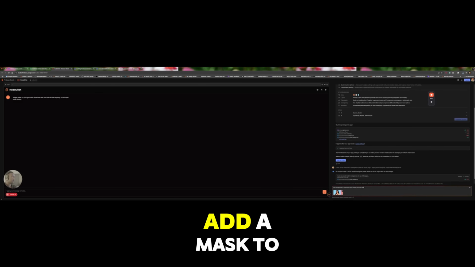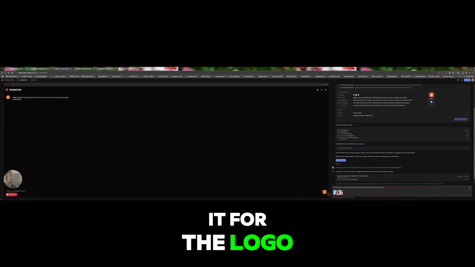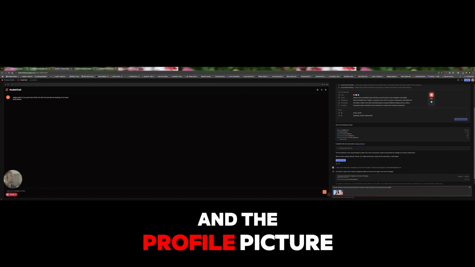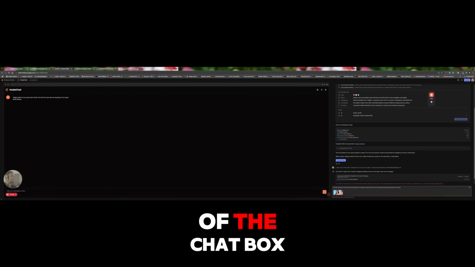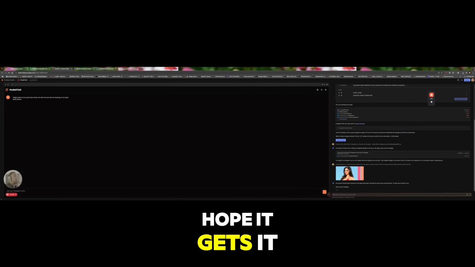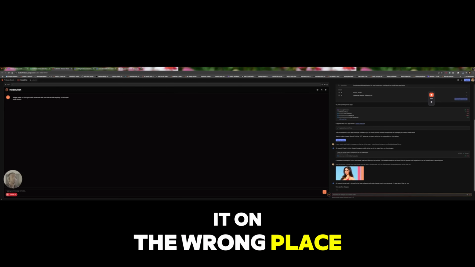You can add a blur mask to it for the logo and the profile picture of the chatbot. See if it does it. Hope it gets it right. It doesn't, like, mask it on the wrong place.